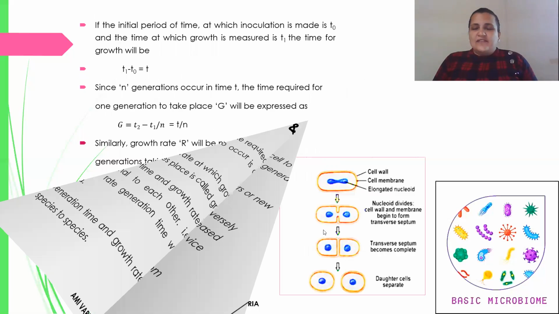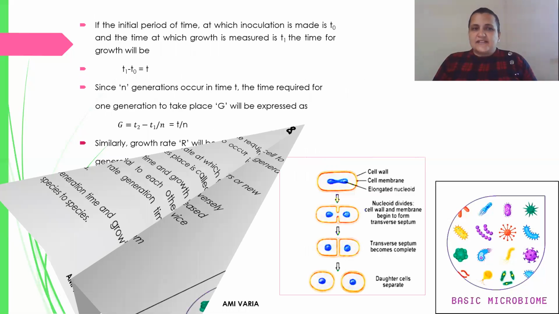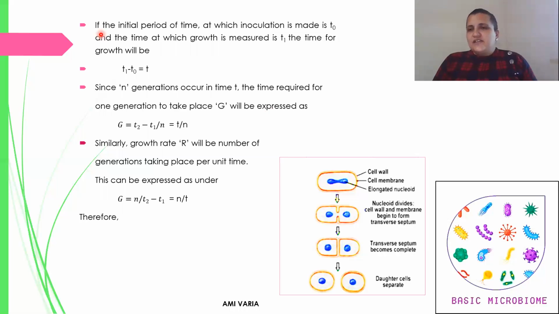The equation for the growth rate and generation time is as follows. If the initial time at which the inoculation is made is t0, and the time at which the growth is measured is t1, then the time for the growth will be t1 minus t0, equal to small t.